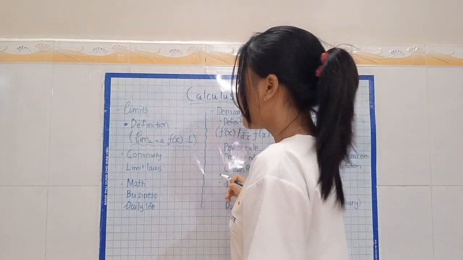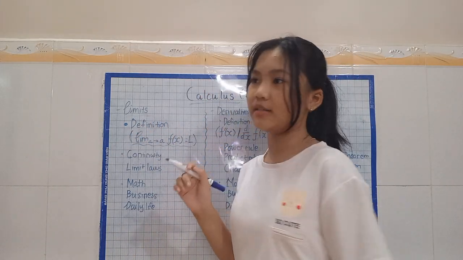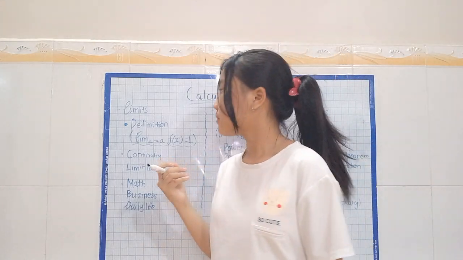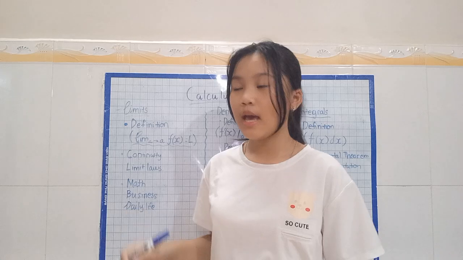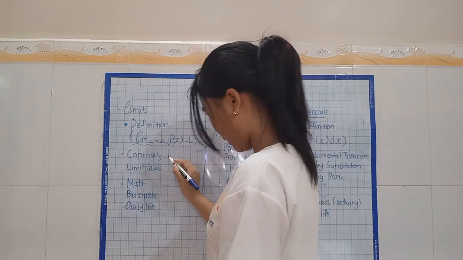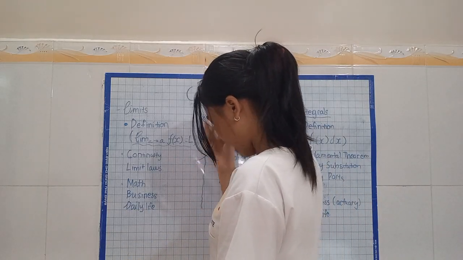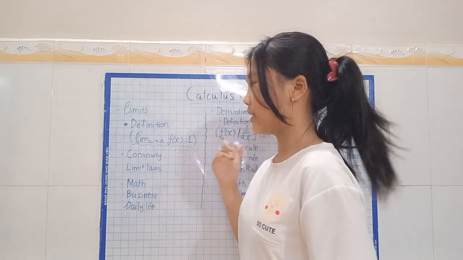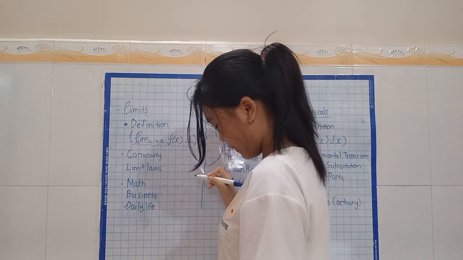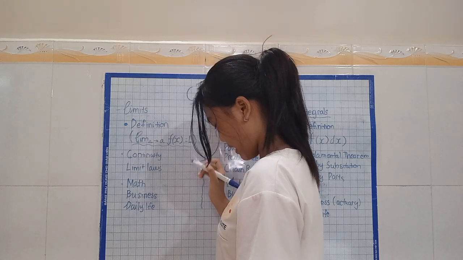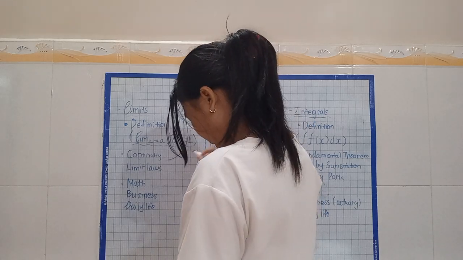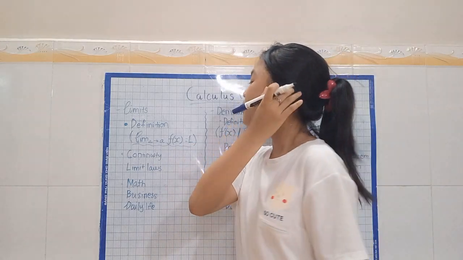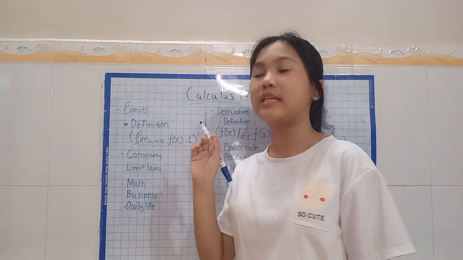Let's look at some rules that govern limits. First is continuity. If a function is continuous, then that means the limit as x approaches a equals the function value at a. Do you understand me? It's the continuity rule.